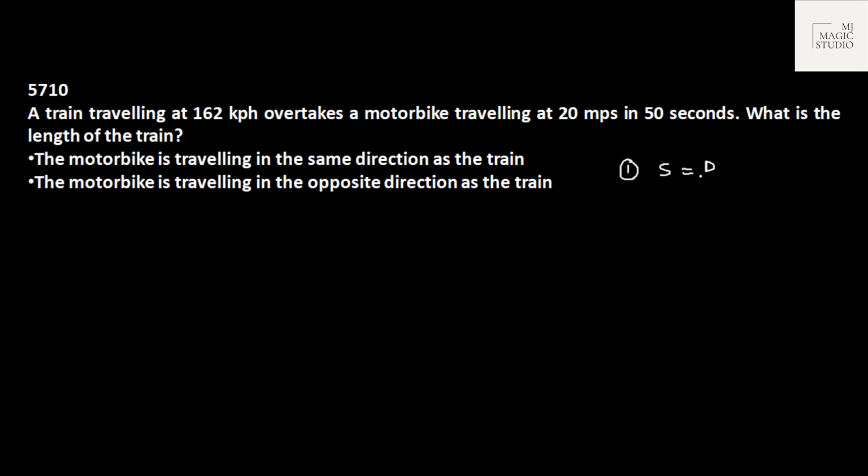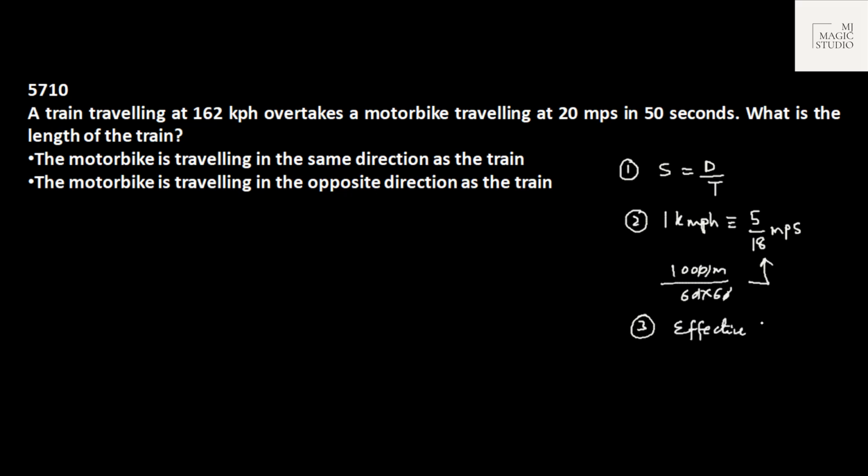Speed is equal to distance by time. 1 kilometer per hour is equivalent to 5 by 18 meter per second. 1000 meter by 60 into 60, if we do that, we will end up getting 5 by 18 meter per second. And the third concept is effective speed, everyone calls it relative speed, it is always effective speed.